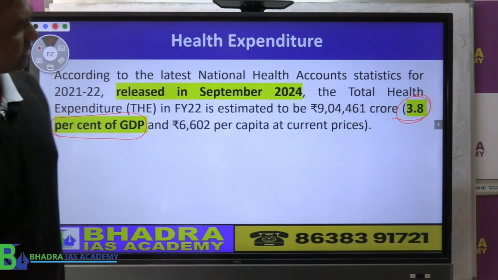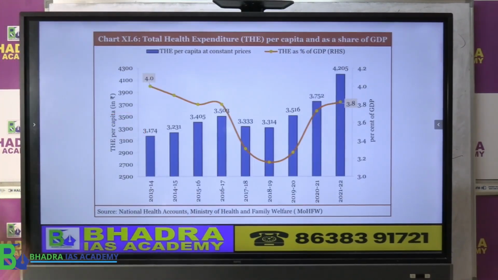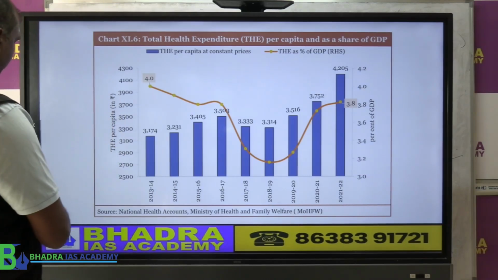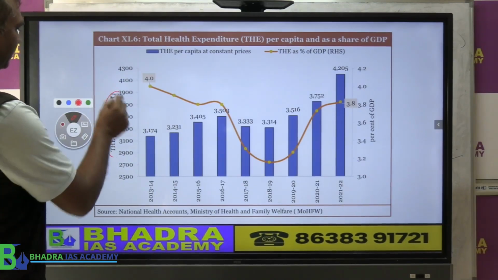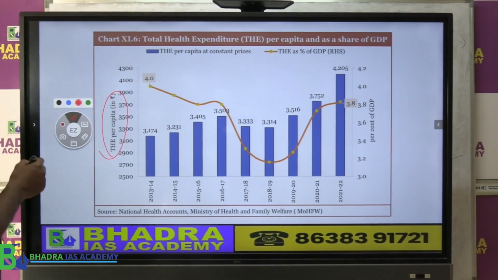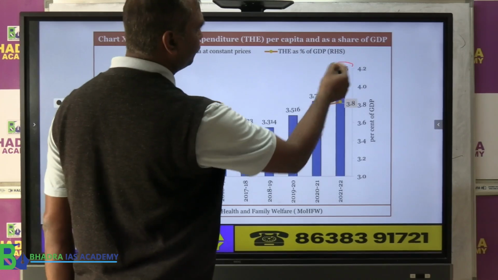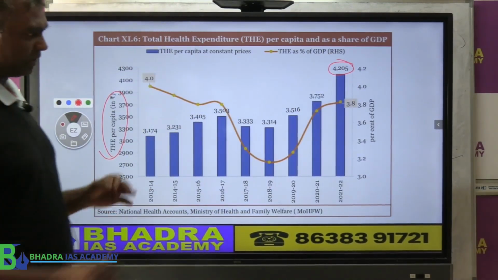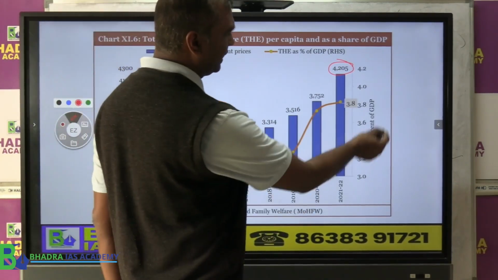Okay. So the same thing the government is trying to give us in a statistical diagram. If you look here, this shows per capita, per person, how much the government is spending roughly. That is the expenditure per capita. It has come very close to 4,205 rupees. But as a percentage of GDP, how much is being spent?